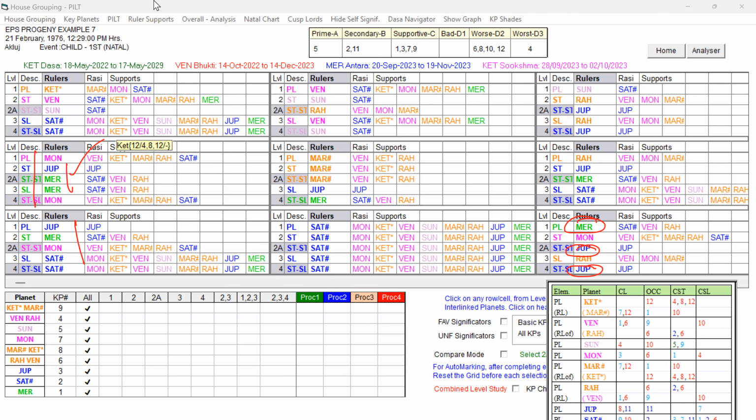I think you are able to understand how we are able to find the destiny, and also the key planets' role in the Dasa Bhukti and all, especially in the PILT table. The beauty of the PILT table is that we can find all the favorable and unfavorable planets' names with the respective colors in support. So we can easily identify which planets are under the influence of favorable or unfavorable key planets, and also whether they are forming a ruler link easily. That is the beauty of it. By practice, we can easily get it.